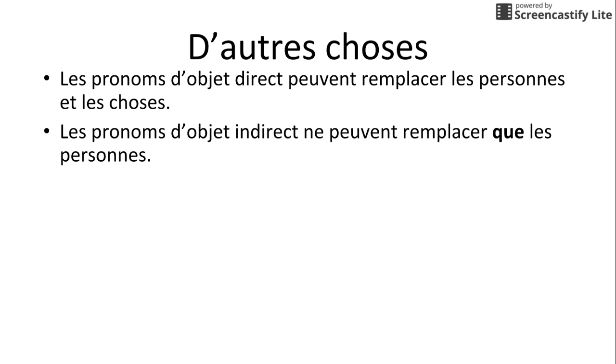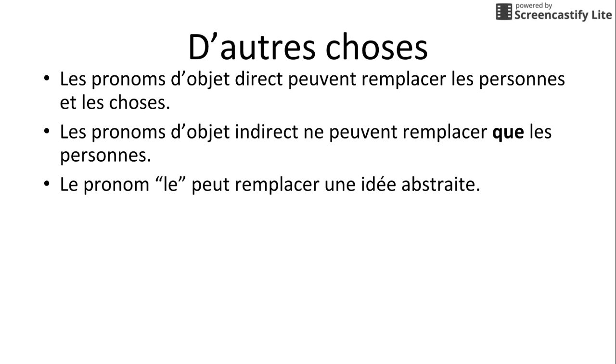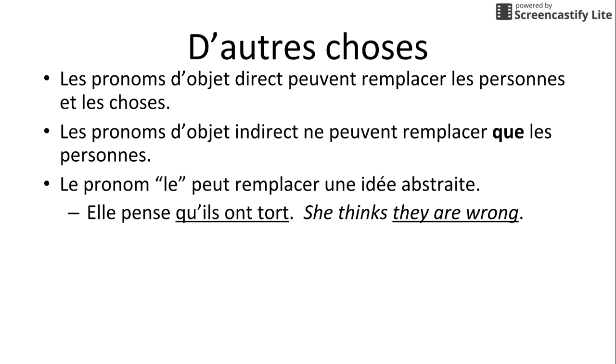So direct object pronouns are able to replace people and things. Indirect object pronouns can only replace people. The pronoun le, which is a direct object pronoun, is able to replace abstract ideas. So she thinks that they are strong. She thinks that. She thinks it.